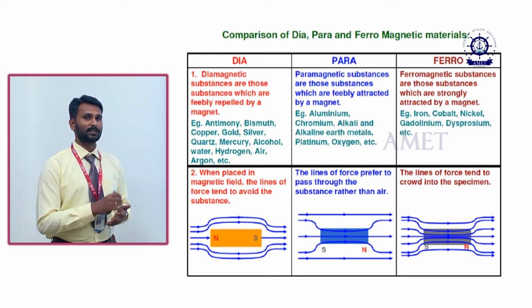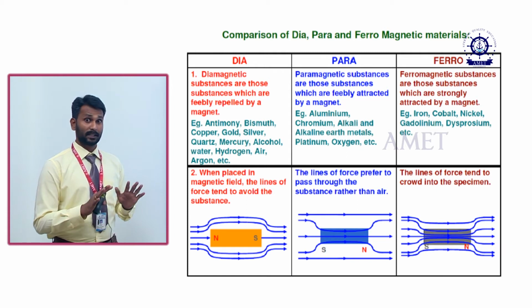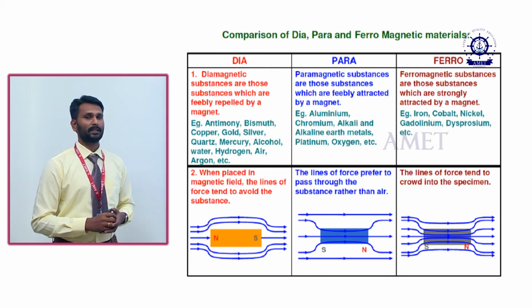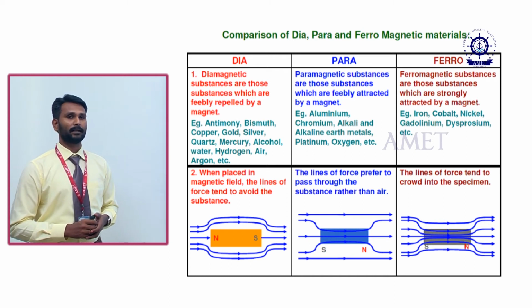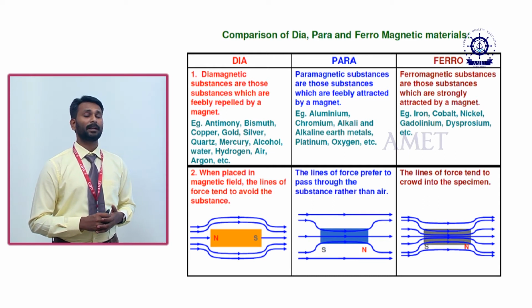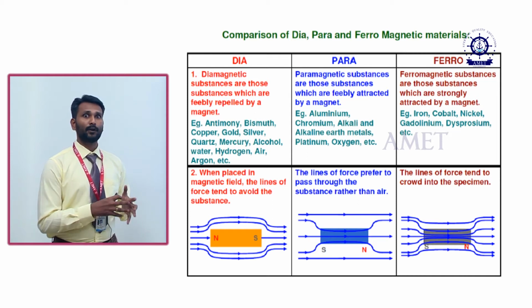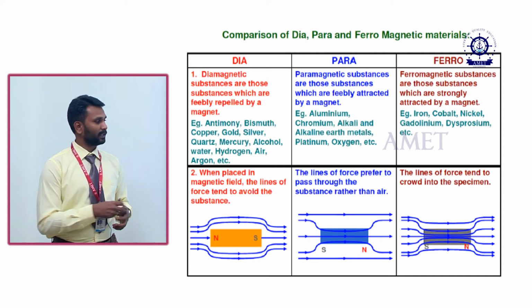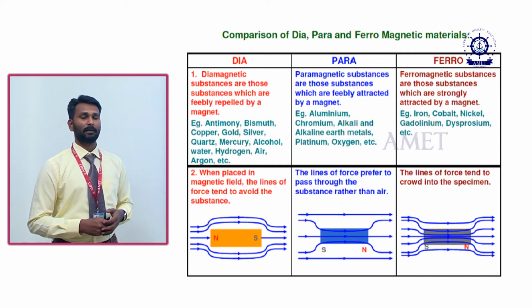They do not avoid the substance, they are just ready to enter the paramagnetic material. When we keep a ferromagnetic material in the magnetic field, the lines are ready to enter very forcefully. So the maximum number of lines enter the ferromagnetic material.